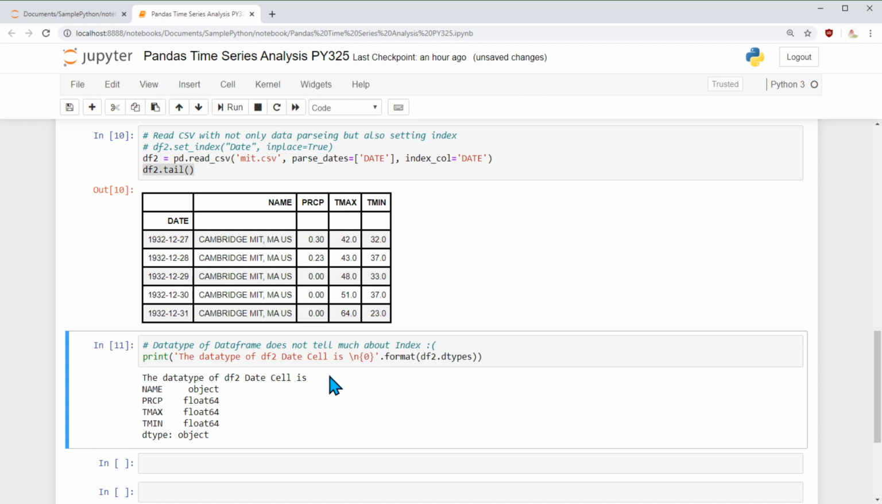Okay, so now this is perfect. We have the information in the format we need. We have this timestamp itself as the index column.